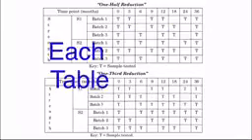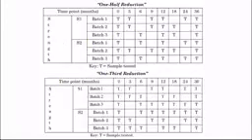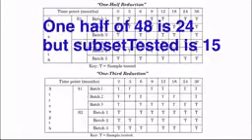Friends, if you observe these two tables, 1/2 reduction and 1/3 reduction, you will find that each table has a total of 48 subsets for testing. In the 1/2 reduction table, if I do the 1/2 reduction of the total subsets, then it should come to 24. But actually it is coming to 15. The reason behind this is that we are doing the complete testing at 0 month, 12 month and 36 month.